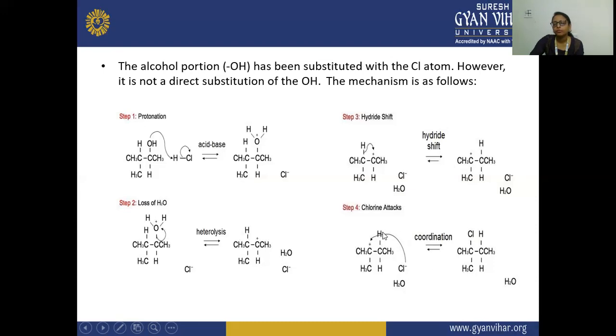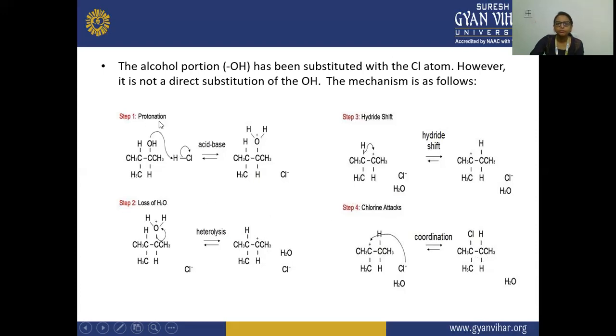Now you will see the chlorine will attack this carbon atom, and here this product is formed. And if the chlorine attacks only this carbon atom, which is having the positive charge, your carbocation, then this product is your minor product. This is your minor product that will be formed, and here the major product is formed. This is your major product. So that is why two products are formed, one on the unstable carbocation and the other on the stable carbocation.